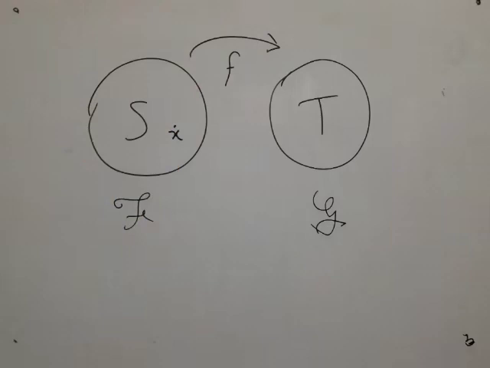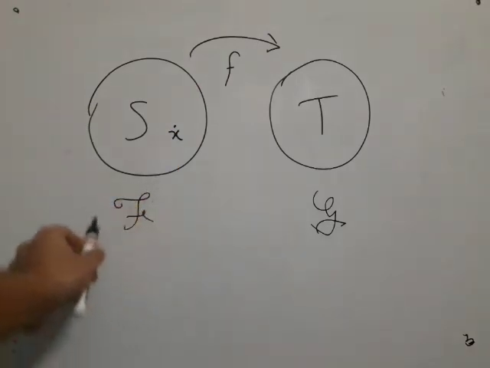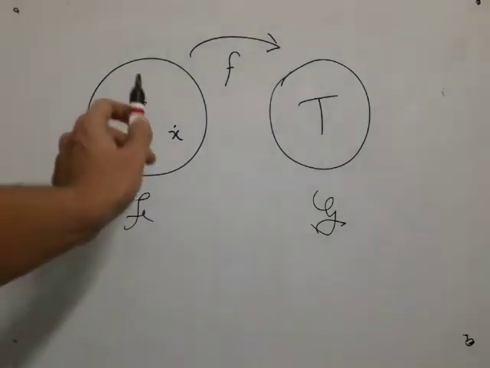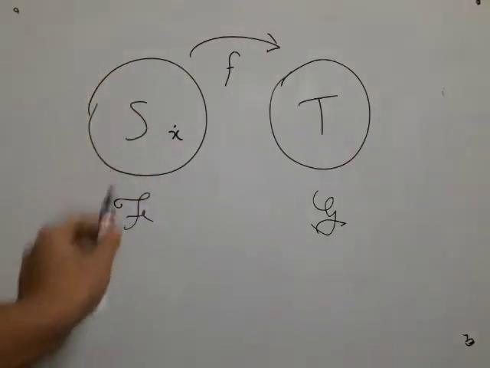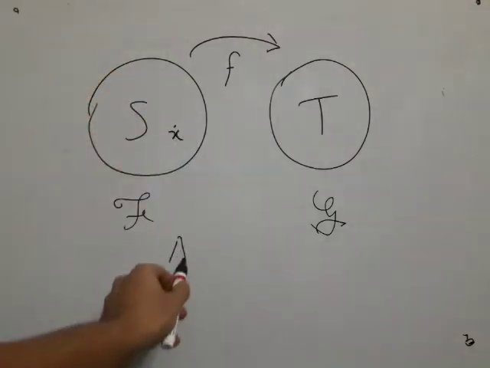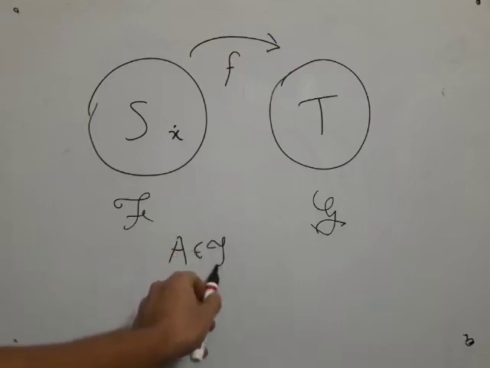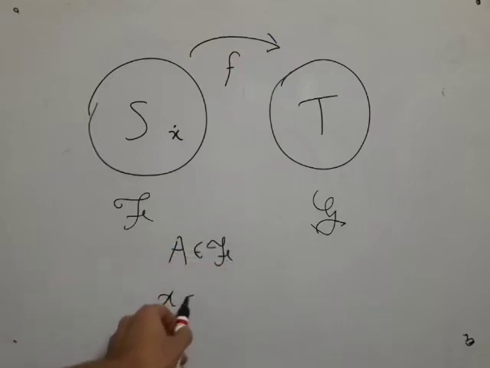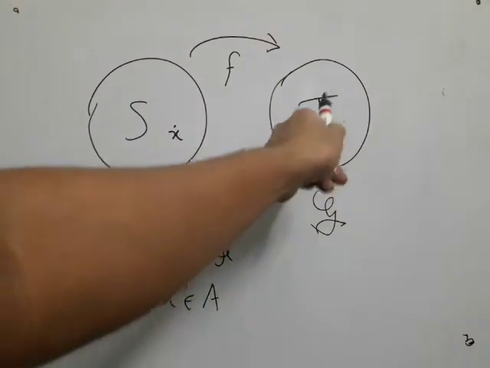What I will do is that for every set in script F, I will tell you whether the point x belongs to that set or it does not belong to the set. So for every A in script F, I will tell you whether x belongs to A or it does not belong to A.